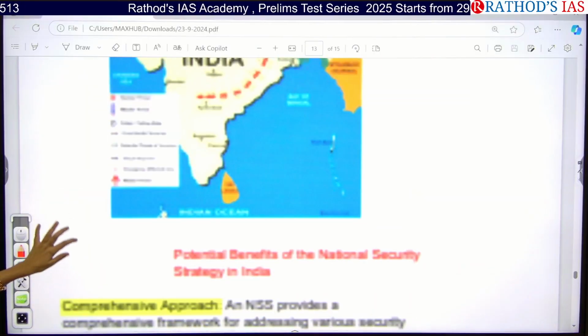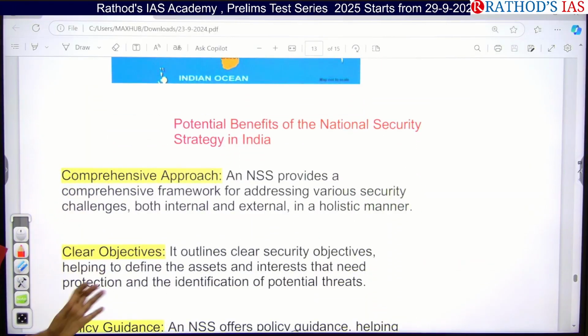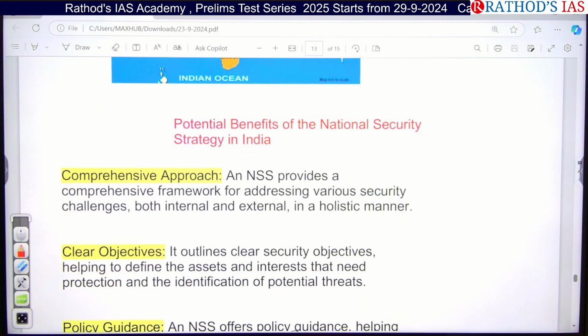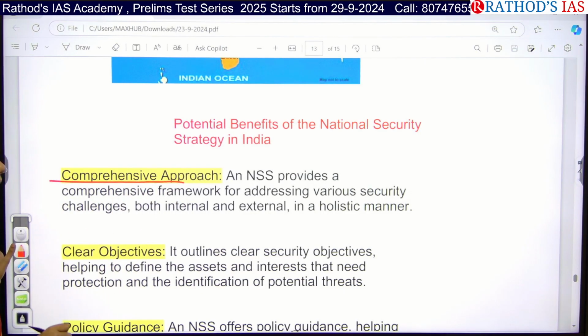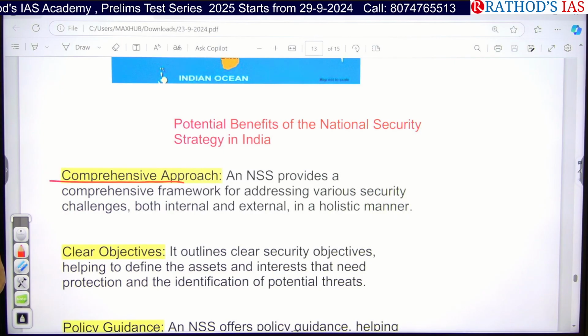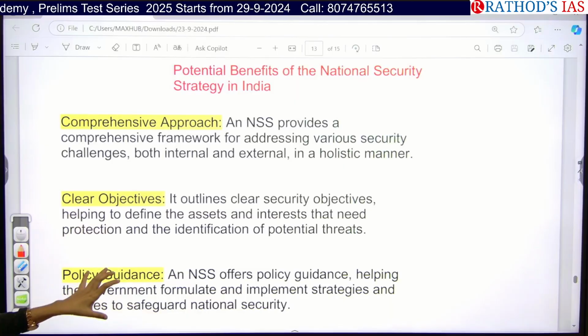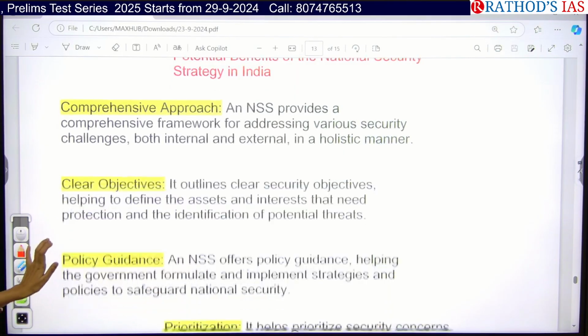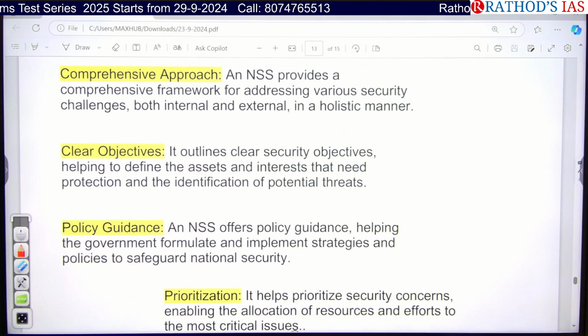And what is the need of this? What are the benefits if you are having this security strategy for any country? It will be a comprehensive approach. It will address security challenges which are both internal and external. And we will have clear-cut objectives, like what we have to do. And we are focusing on our interest.